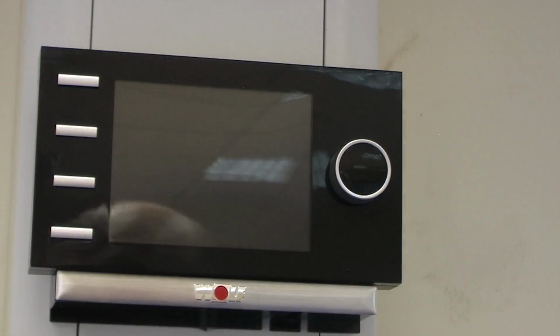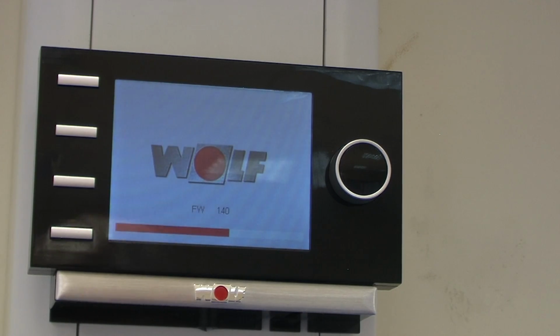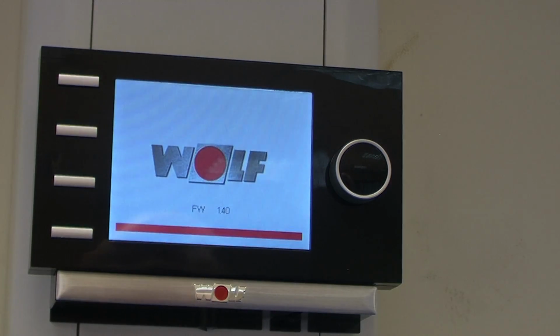So pop the BM2 back onto the wall holder. The software loads up. Just takes a few seconds. We have software version 1.4 on this particular BM2 module. And it's just loaded now.